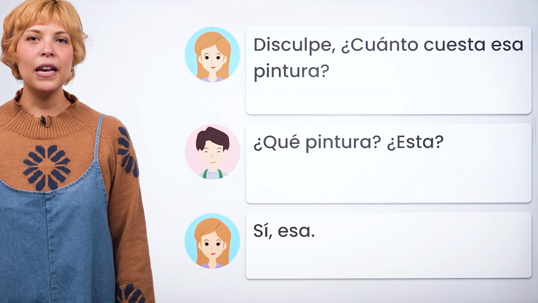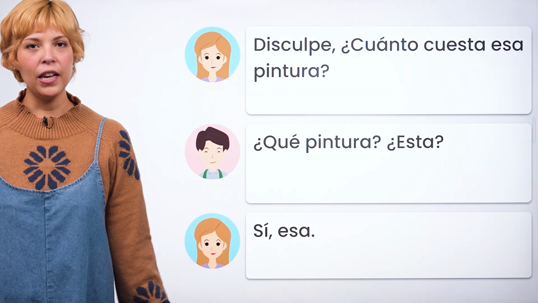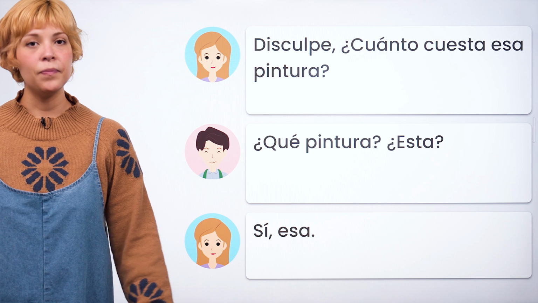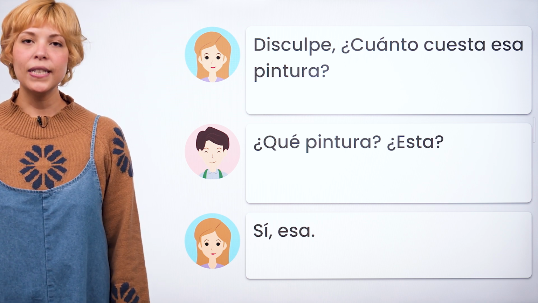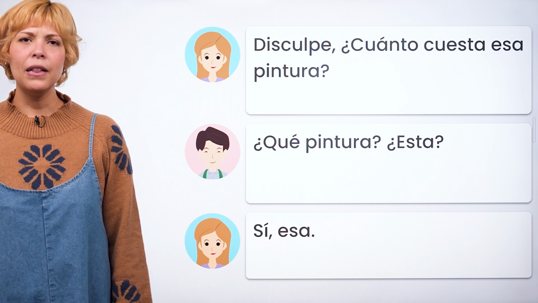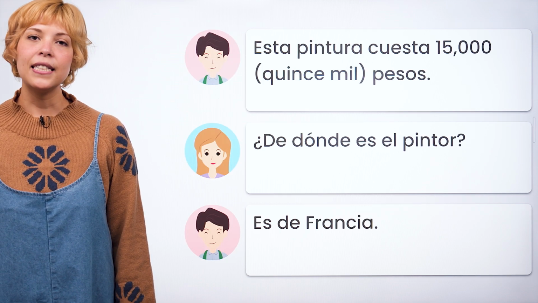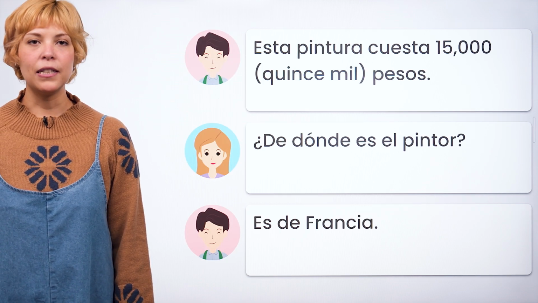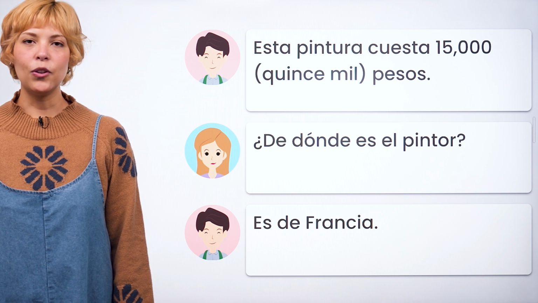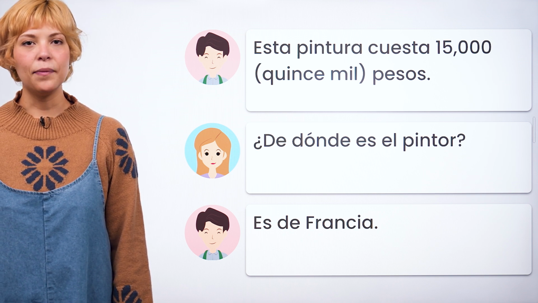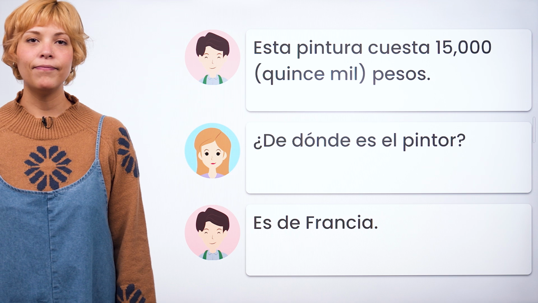As you listen, pay attention to how they ask about the topic and how the other person responds. Disculpe, ¿cuánto cuesta esa pintura? ¿Qué pintura? ¿Esta? Sí, esa. Esta pintura cuesta 15,000 pesos. ¿De dónde es el pintor? Es de Francia.